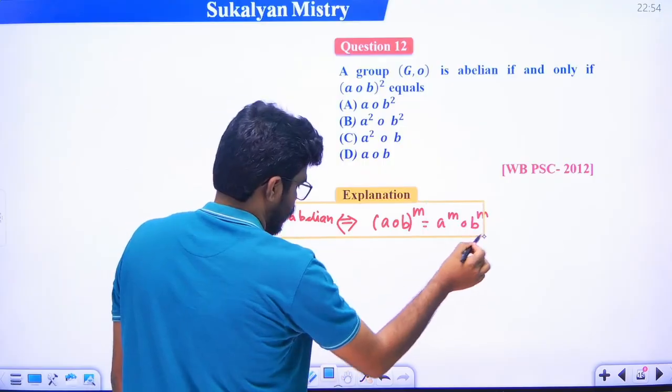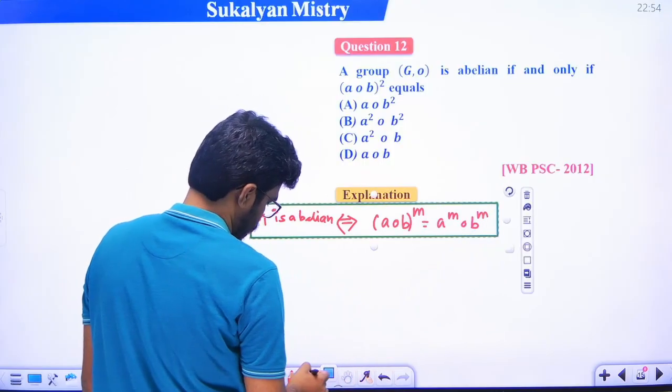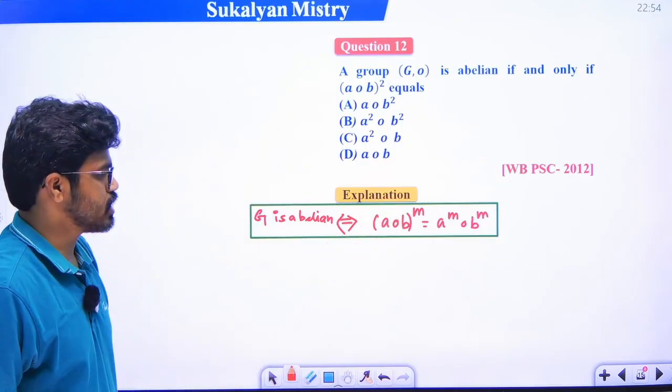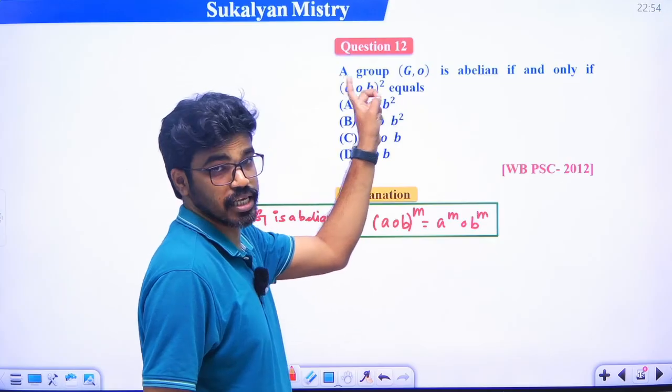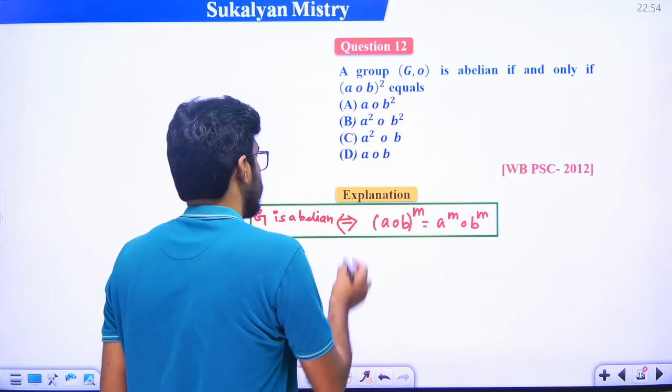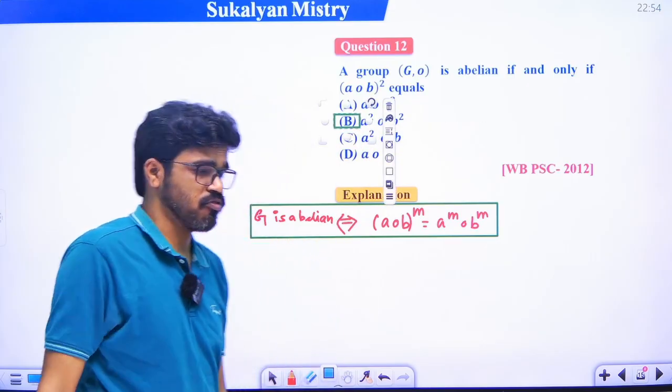Both ways implies that A composition B to the power m is A to the power m composition B to the power m. So A composition B square is A square composition B square, right? So option B is the correct answer. Very easy.